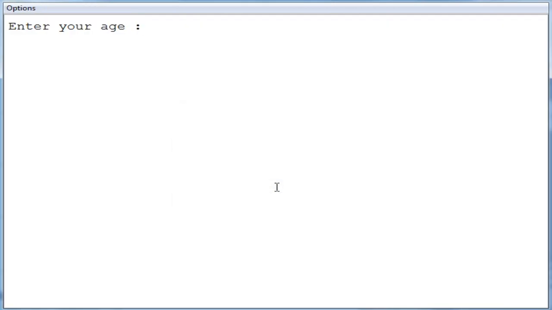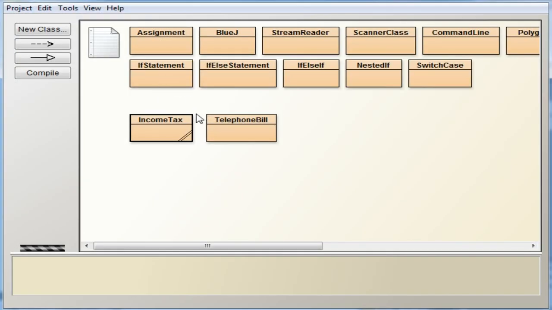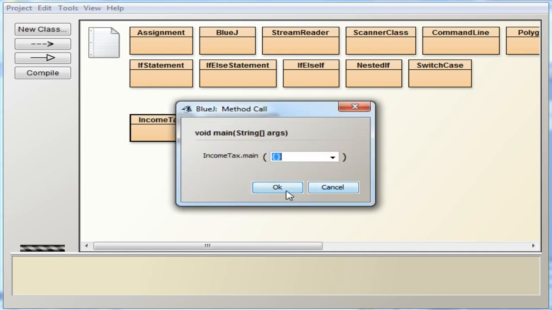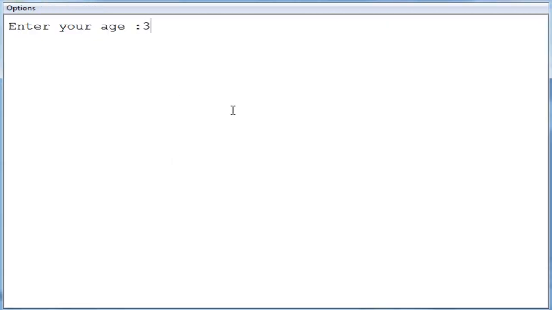I am going to give the wrong category first. I am giving the age as 68 and the gender as female. It is showing wrong category. Okay, I am executing it again. This time I am giving 35, but the gender as false, so again you can see wrong category.